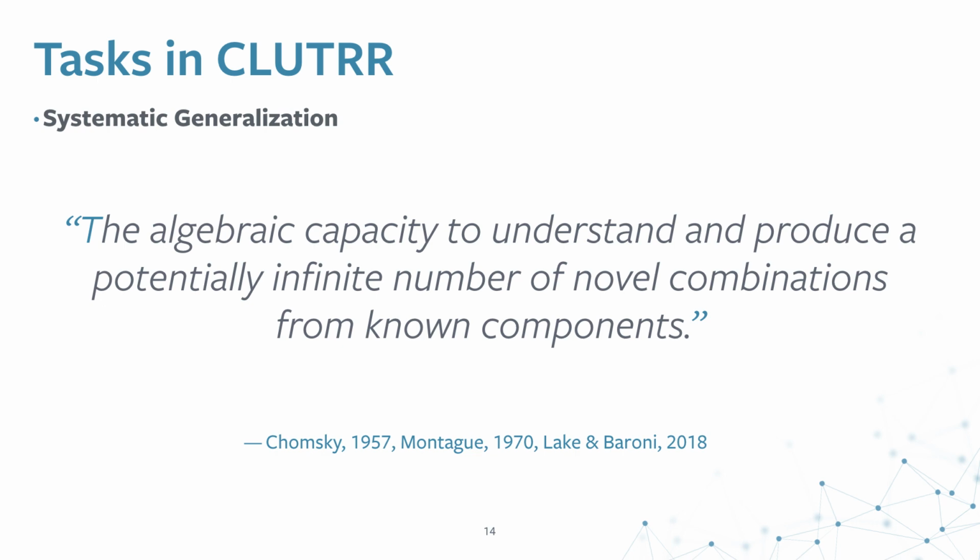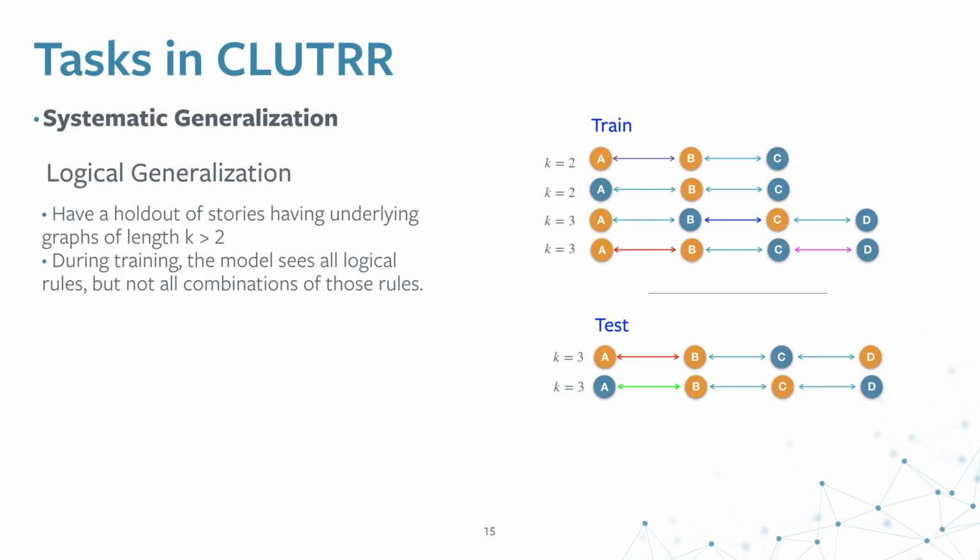Essentially, if you are given a test distribution which is different from the training distribution, and the test distribution is built from the same production rules, then one can hope to infer the results in the test set systematically. A system in an ideal case should be able to disentangle the production rules from the data and hence infer any and all cases of data which result from the combination of such rules. Therefore, since the stories have an underlying kinship graph, we provide a test set for explicitly testing systematic generalization.